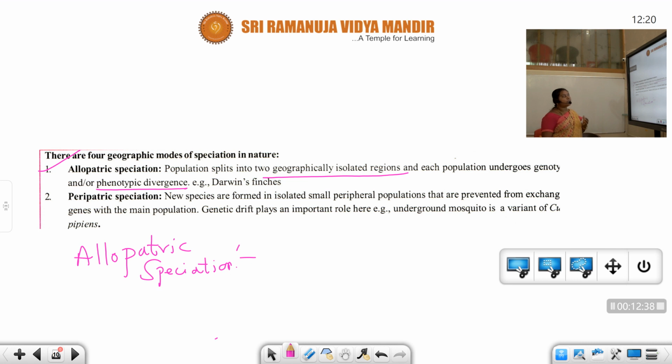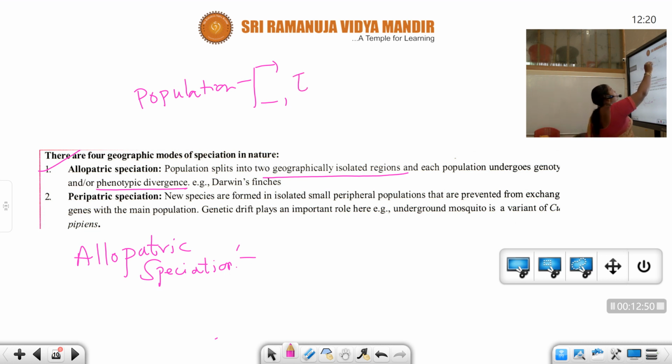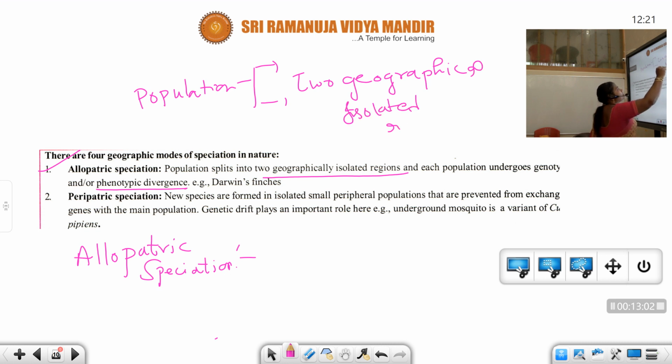Here, students, the population splits into two geographically isolated regions. Understand? And each population undergoes genotypic and or phenotypic divergence. Example, Darwin's finches.